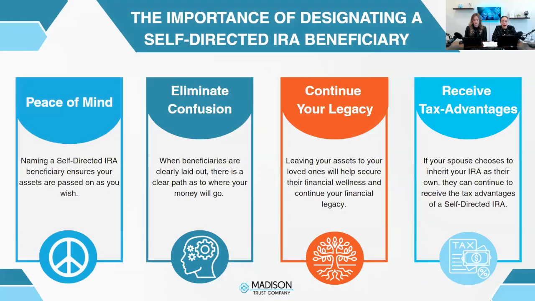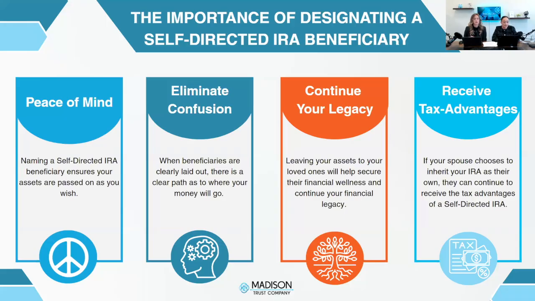You could be asking yourself at this point, why is it important to designate a beneficiary? Jackie just explained that Madison Trust Company does have a built-in default beneficiary according to our custodial agreement. However, there are several reasons why it's important for you to name your beneficiaries, or in our terms, designate a beneficiary. The first one is that it gives the account holder peace of mind.